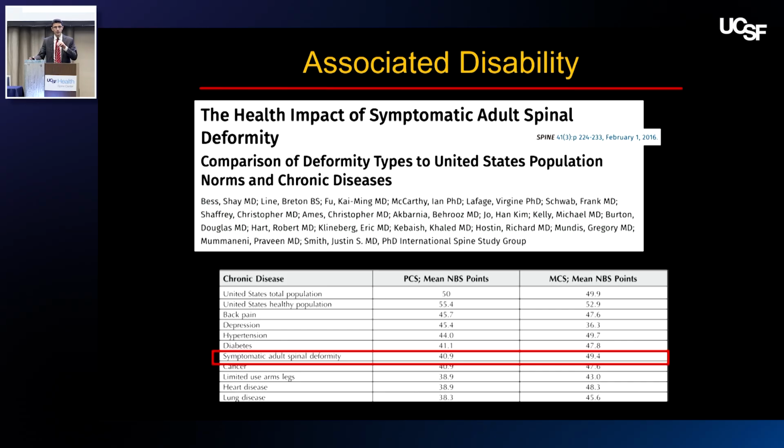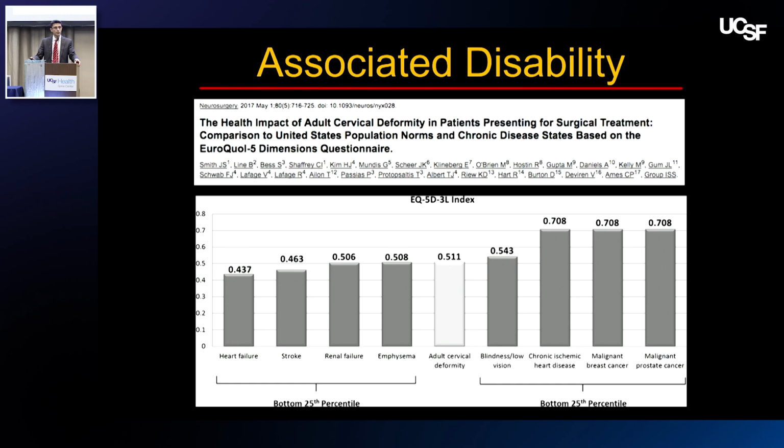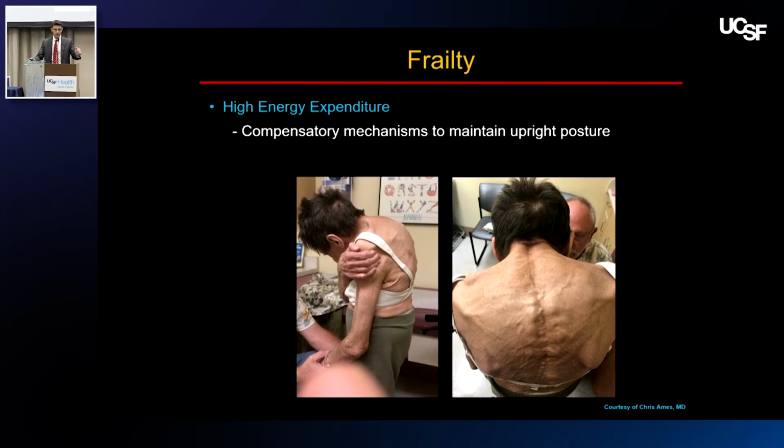But it falls under the umbrella term of adult spinal deformity, which we all know jeopardizes functional quality of life. And the cervical thoracic deformities are particularly disabling. A beautiful study from Chris and the ISSG looking at the relative disability to other chronic disease states found that cervical thoracic deformities are worse than being blind. Frailty, picture of Chris's, thank you for sharing it.